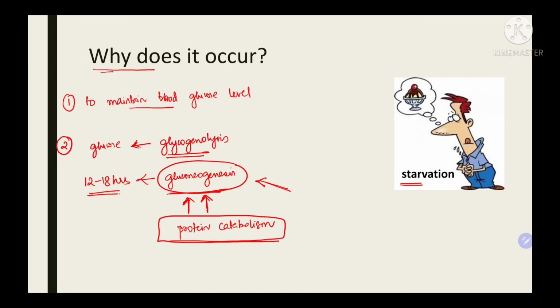Firstly, to maintain the blood glucose levels by liver, because the enzyme glucose 6 phosphatase is present only, or to a major extent, in liver; it is absent in muscle. And the second part is, during starvation or fasting, initially the blood glucose levels are maintained by glycogen degradation or glycogen stores. But in later stages, after 12 to 18 hours, the blood glucose levels are mainly maintained by the pathway gluconeogenesis, and the substrates for this come from the protein catabolism in the muscle.